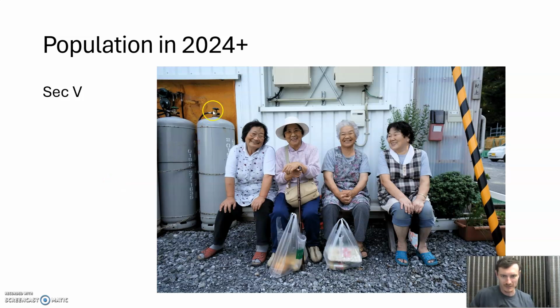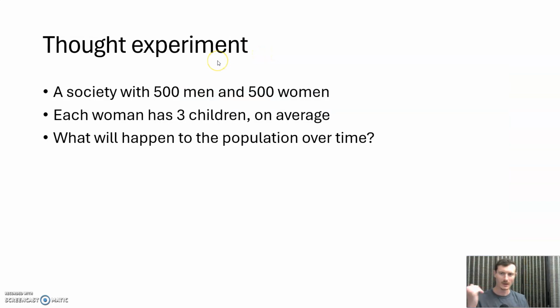Okay, welcome back everybody for our final section, population in 2024 and beyond. Awesome. So we will start as we often do with a thought experiment here.